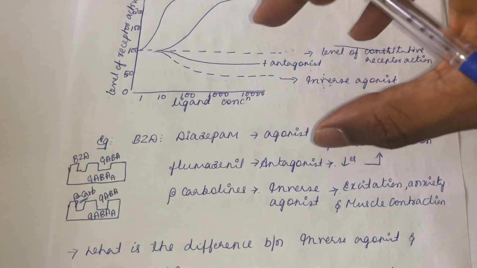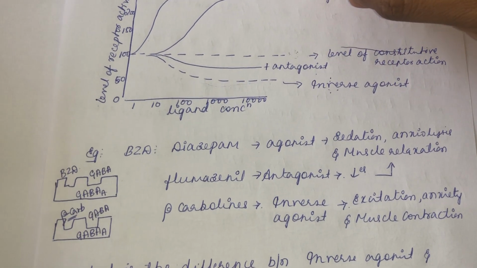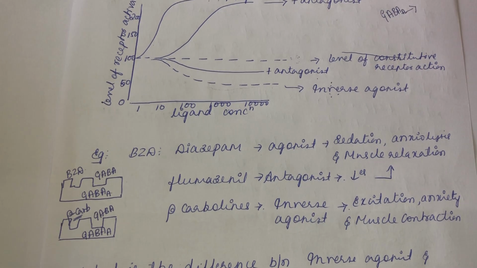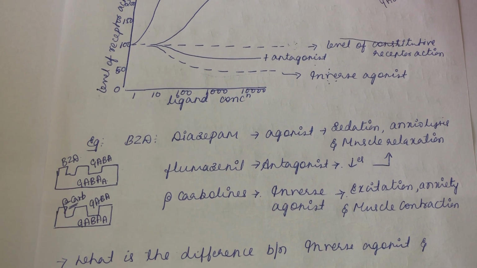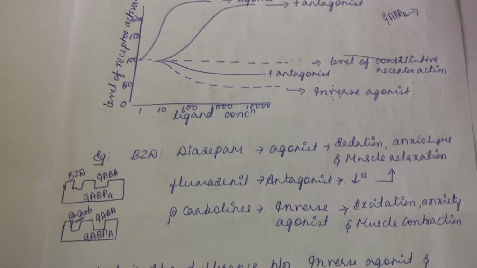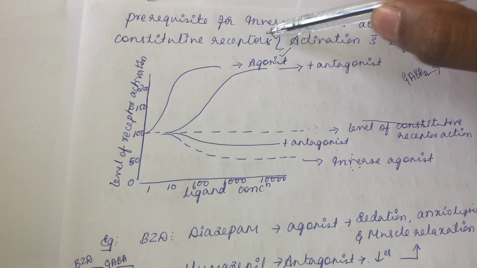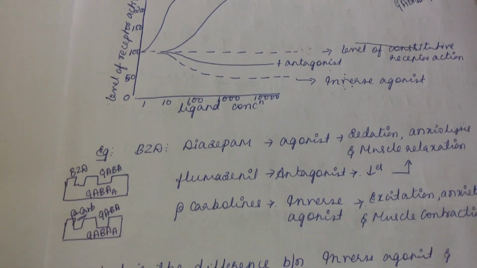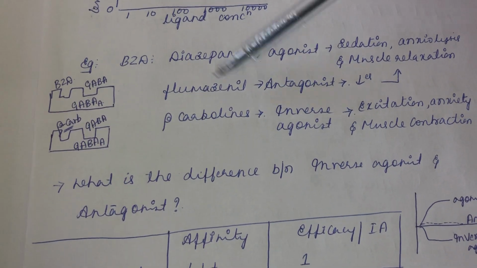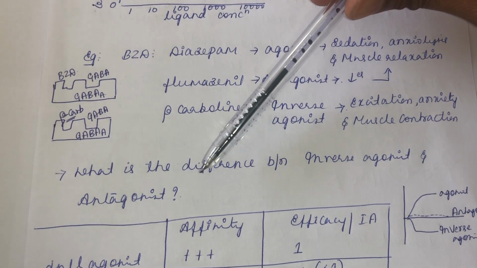That is the meaning of inverse agonist: it acts on the same receptor as the agonist but produces the opposite effect. The basic thing about inverse agonist activity is the presence of a constitutive receptor, which can be active without the presence of any ligand. Now the assignment question: what is the difference between an inverse agonist and an antagonist?